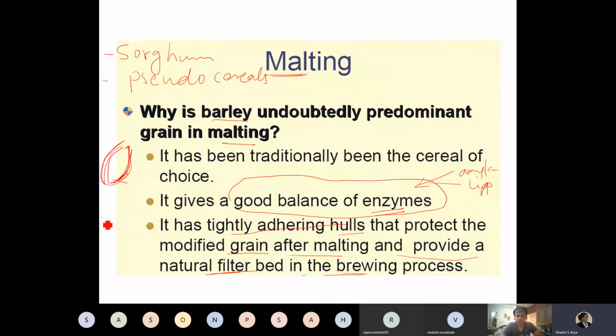Brewing is a process in which you take malt from the cereal grain, add a lot of ingredients and cook this mass, and this cooked mass is then spread on the filter bed. So this hull itself acts as a filtering bed.